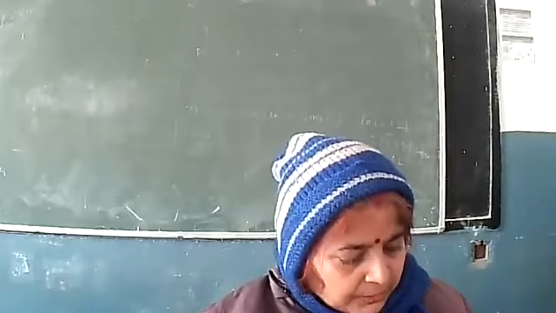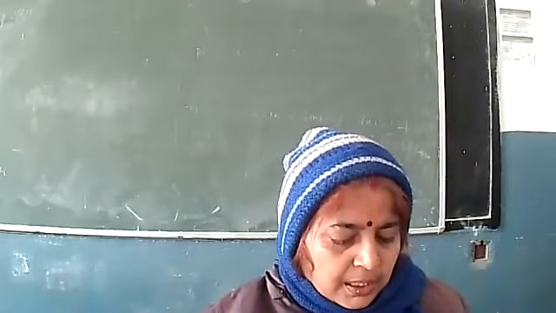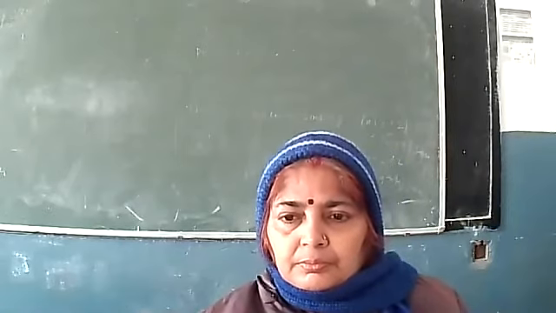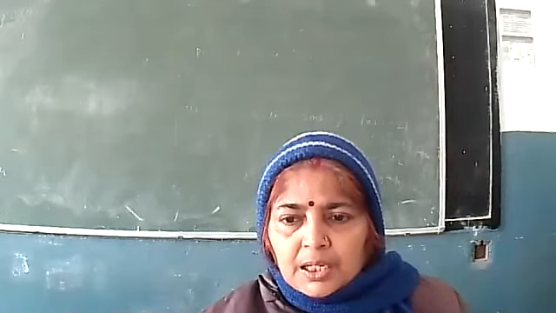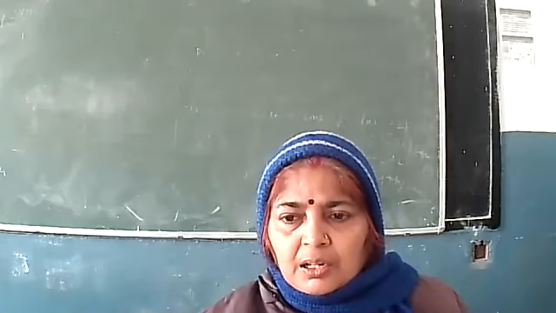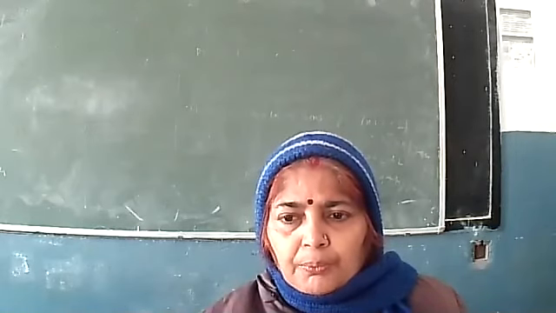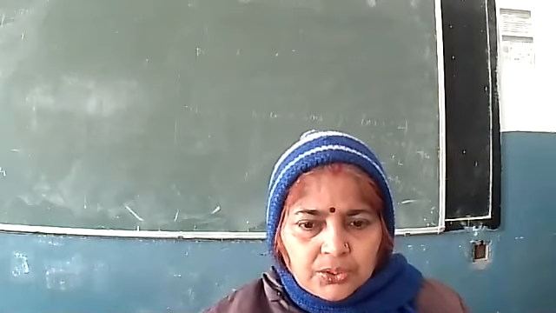Okay. Now the next question is, an athlete making a high jump to clear a bar kept at a certain height. Agent is muscular force, and the effect of force is change in the state of motion. Okay. Now the next question is,